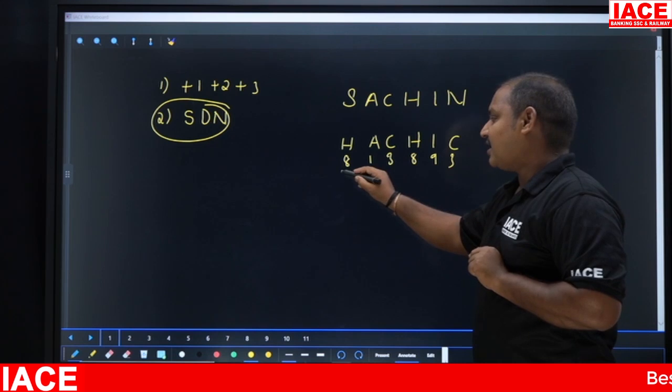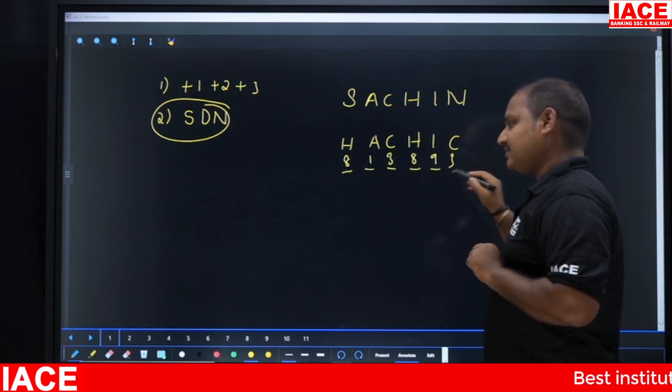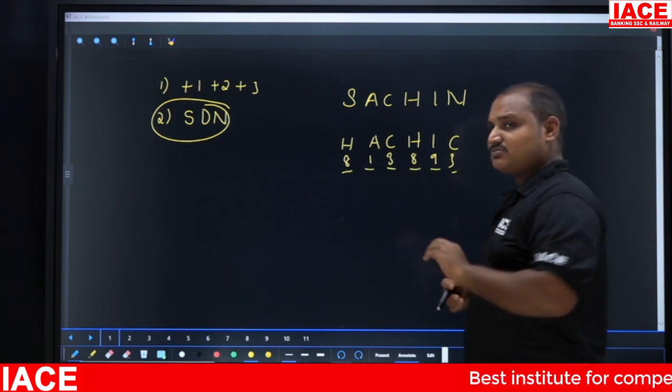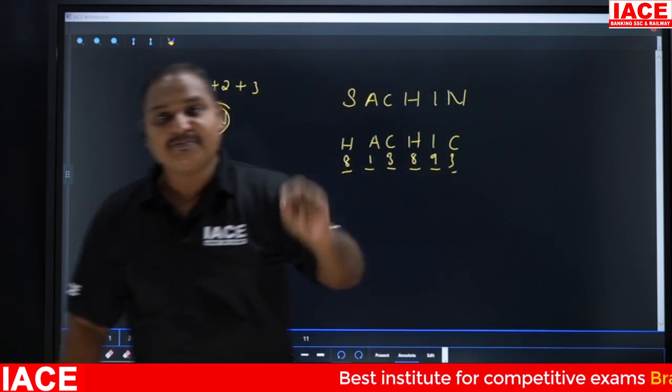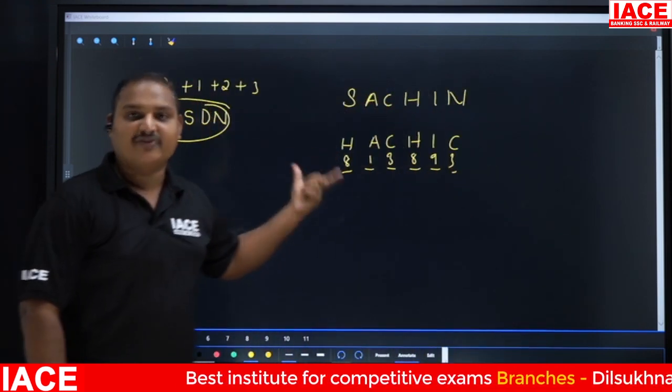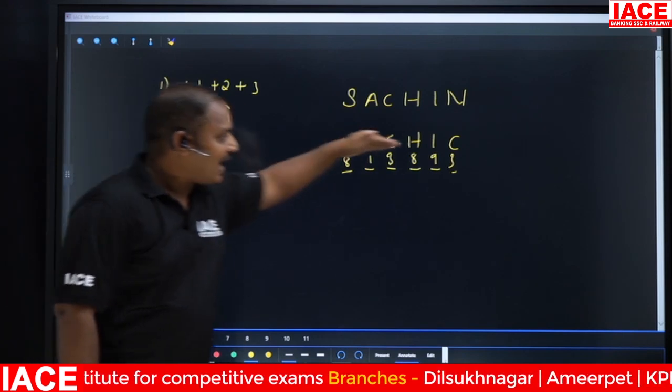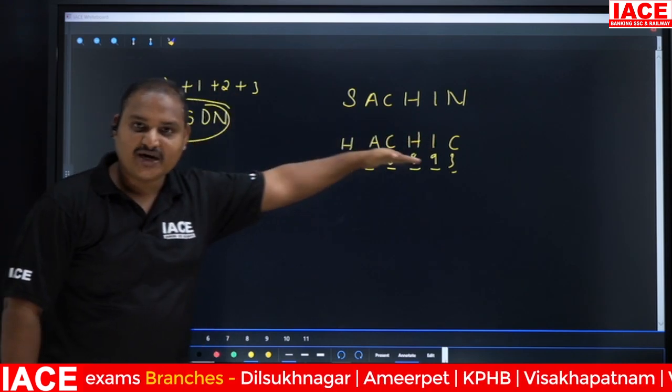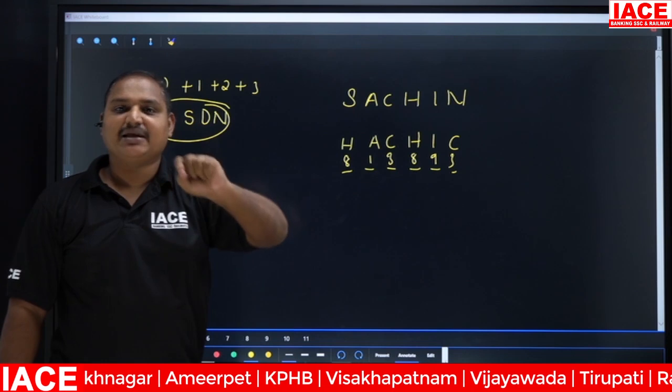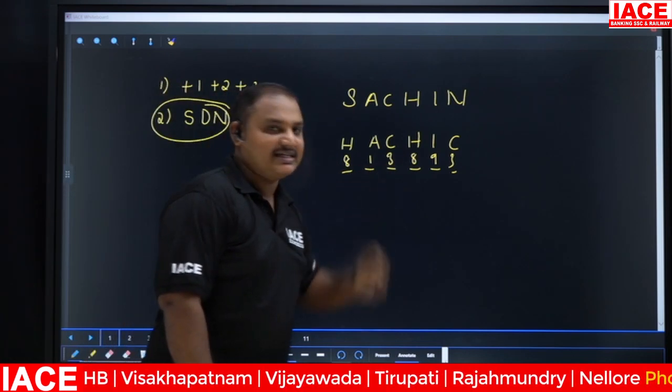The numbers here are 8, 1, 3, 8, 9, 3. And remember one thing: whenever you get the numbers for the letters given in the word, that too in the answer word, that too in the coded word, they are all single digit numbers.